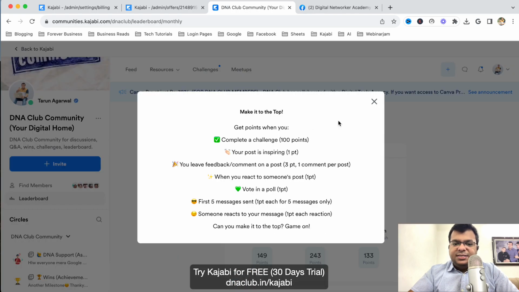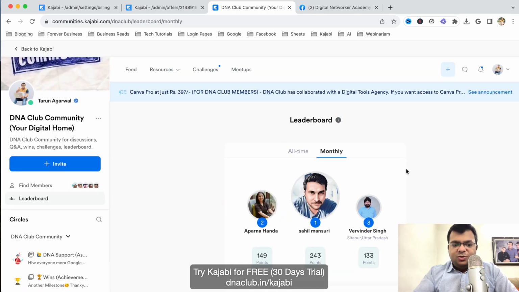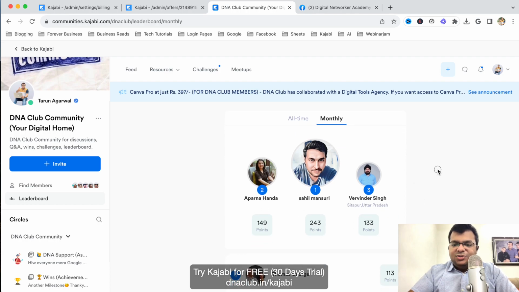If I click on this plus button, you can see that people actually get points when they complete it. They get 100 points when their post is in, which means somebody like you gets 1 point when you comment on other people's posts, 3 points. So all this kind of thing. People engage with other people's posts, people accept the challenge because they are going to get points, right? So it is always a good experience to see your own name at the top.